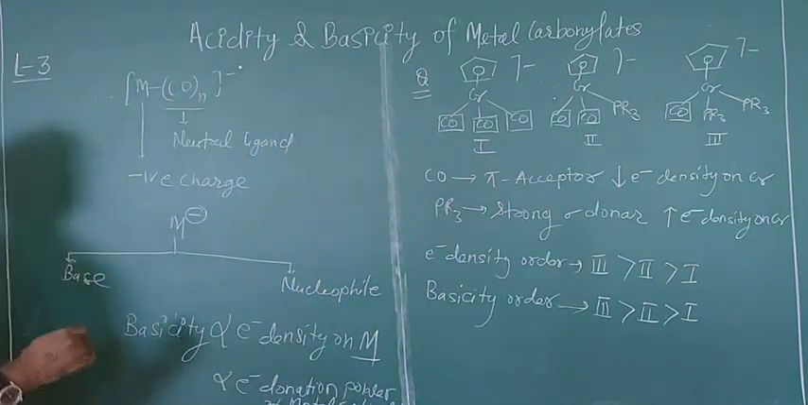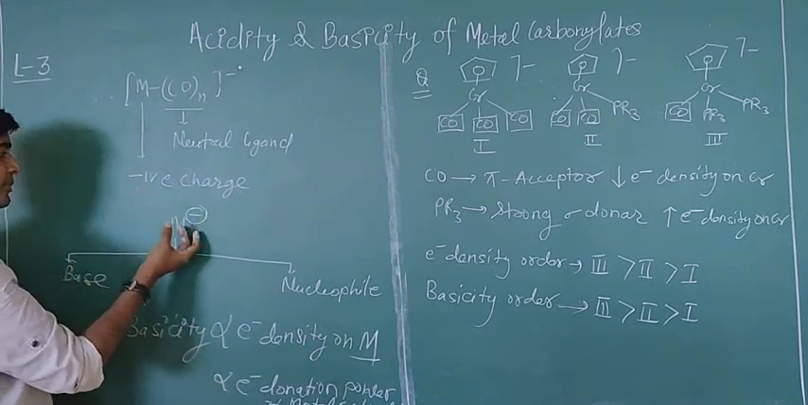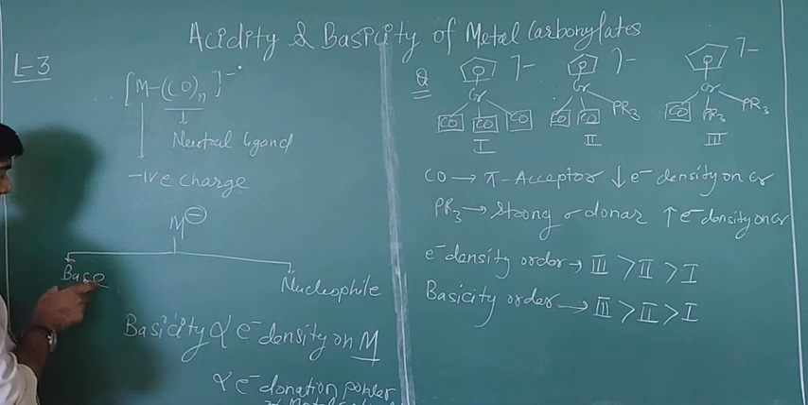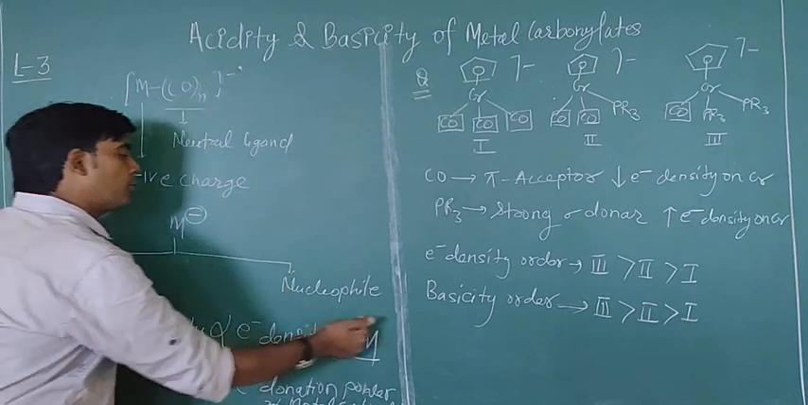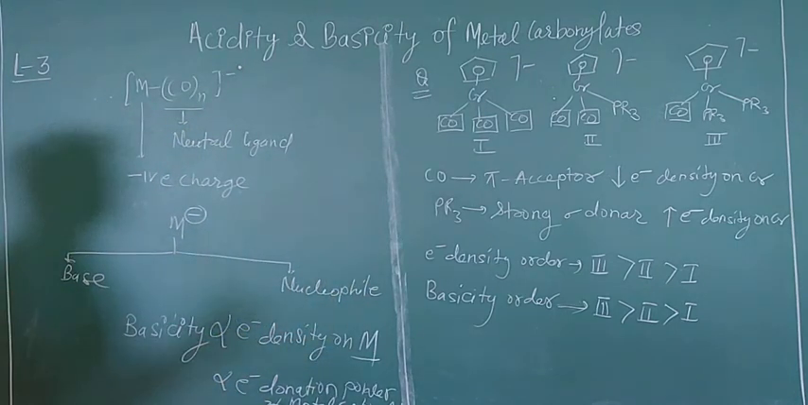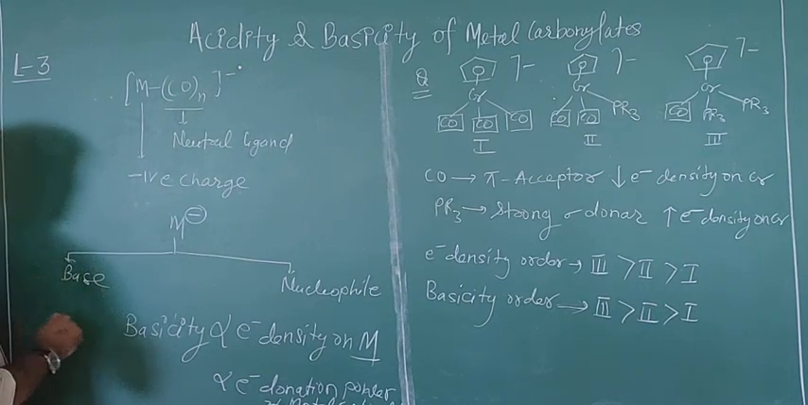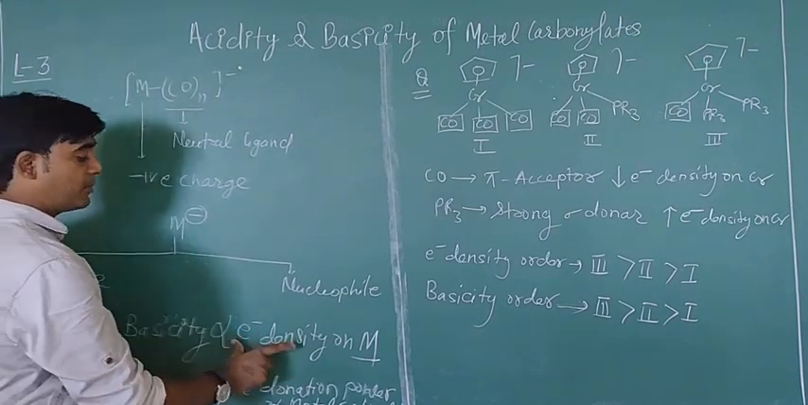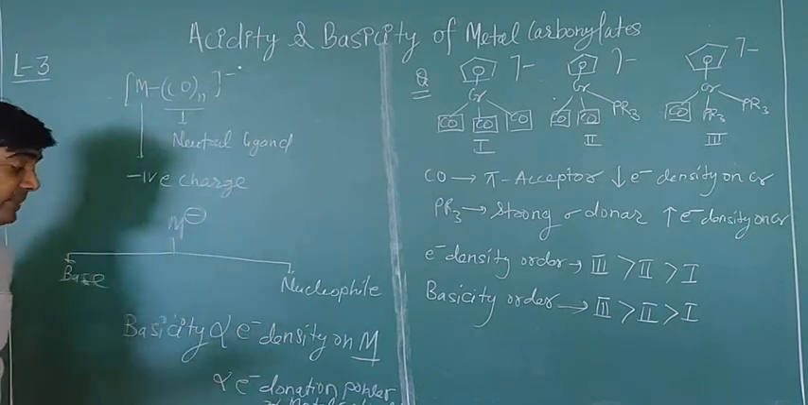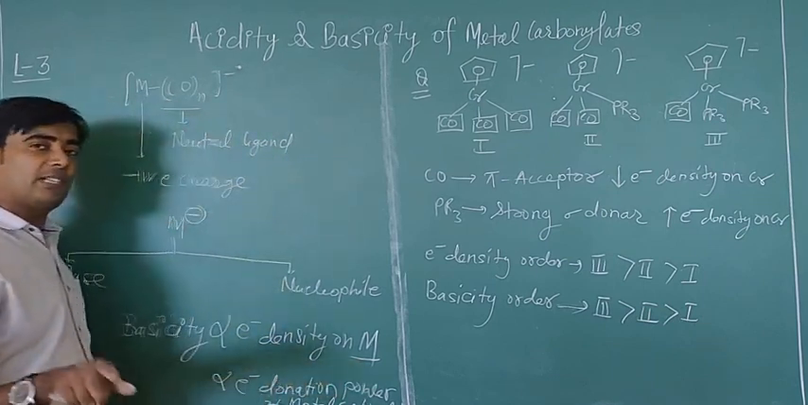So today we discussed metal carbonylates, their acidity and basicity. Because the metal carries a negative charge, it can act as a base and it can also act as a nucleophile. We have already talked about the nucleophilic attack of metal carbonylates. Today we discussed the basic properties of metal carbonylates, and how we can decide the basicity of metal carbonylate complexes. We know that basicity is directly proportional to the electron density on the central metal atom, and electron density also depends on the donation power.